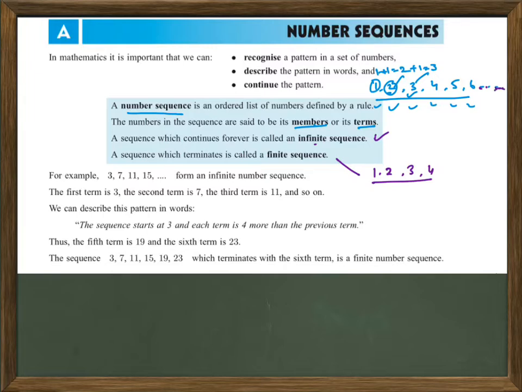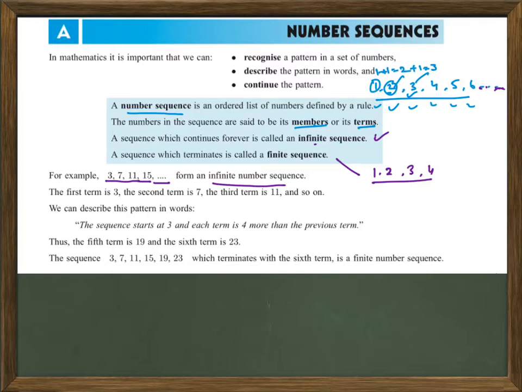For example, here 3, 7, 11, 15, and it is going on. There is no limit. It will go to 19 and so on. That means there are no fixed members in this sequence. That is called an infinite sequence.